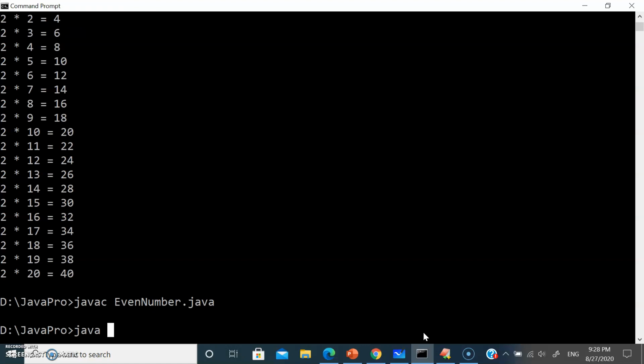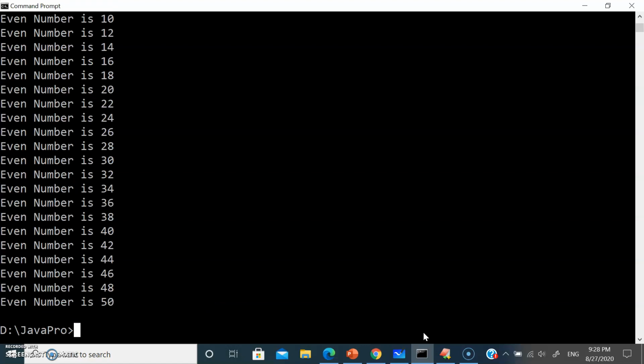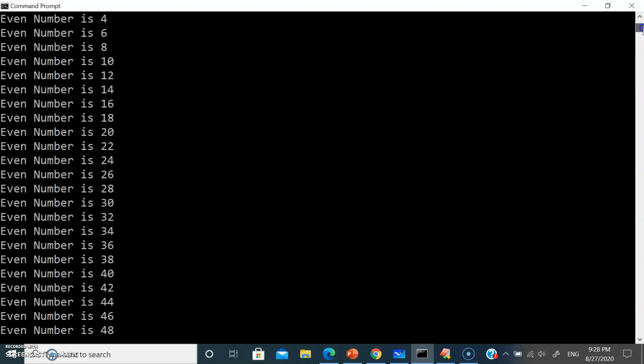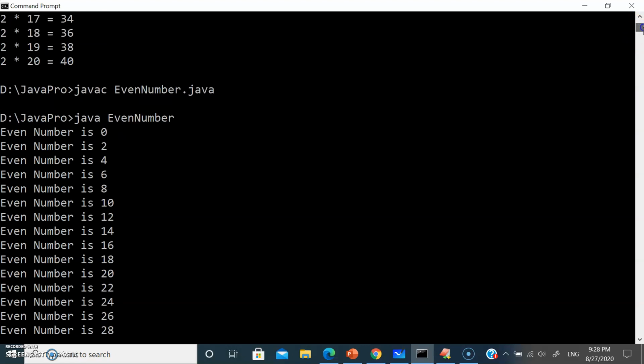No error, perfect. Java even number. Perfect. See here it's printing up to 50, right? So 0, 2, 4, 6, 8, 10, 12, and so on, everything here is an even number.